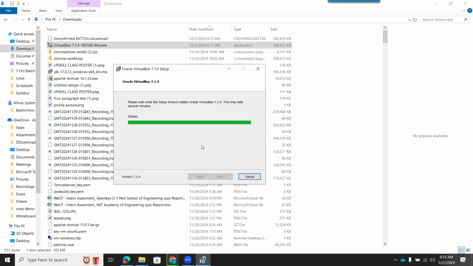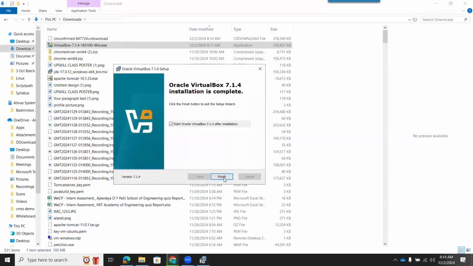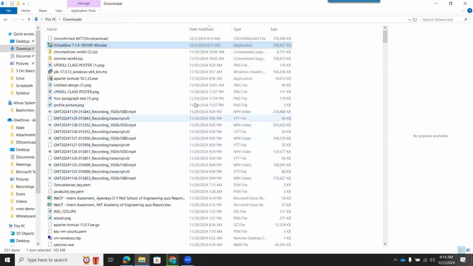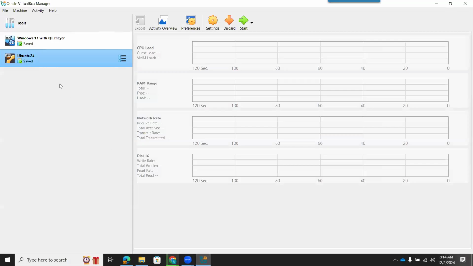Why are we doing this? Because we need to practice Linux. We need to learn Linux commands. And we can practice effectively when we have a Linux machine on our local machine. Being a DevOps engineer, we have to do a lot of practicals on the cloud. But before that, we need to master Linux. That's why I am asking you to use VirtualBox at the beginning.